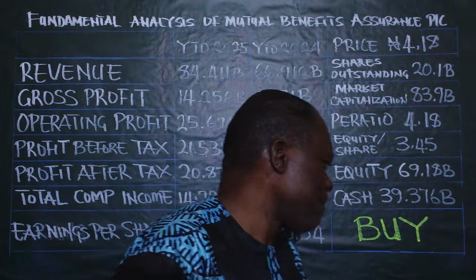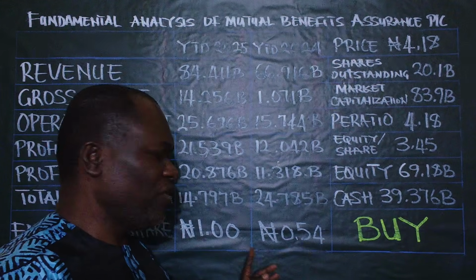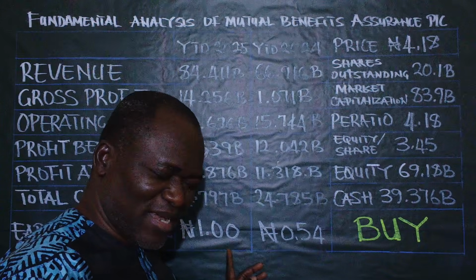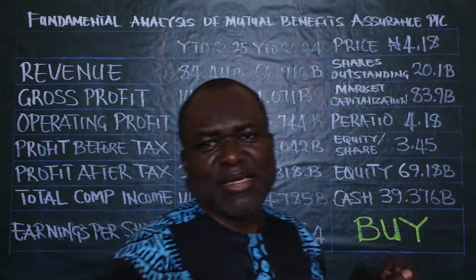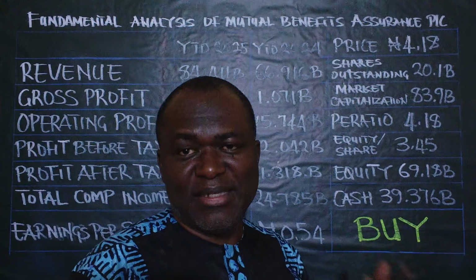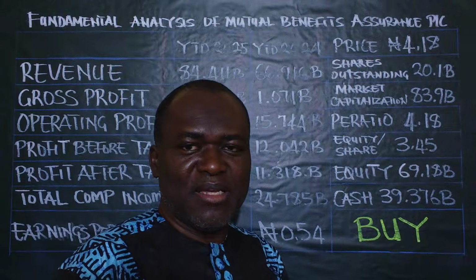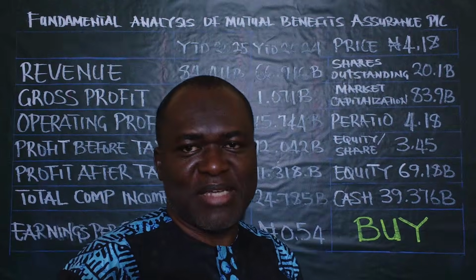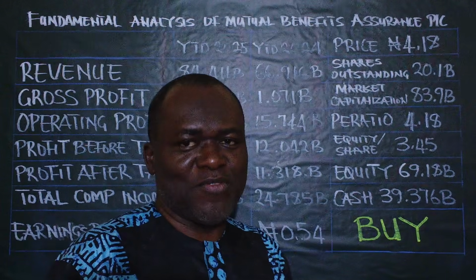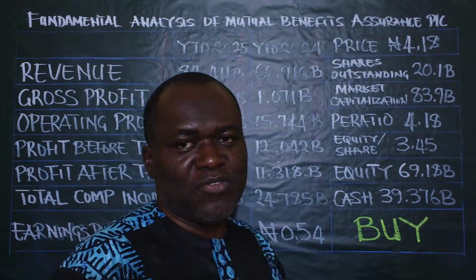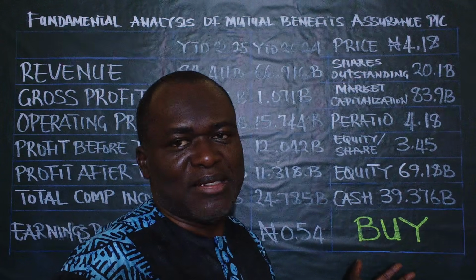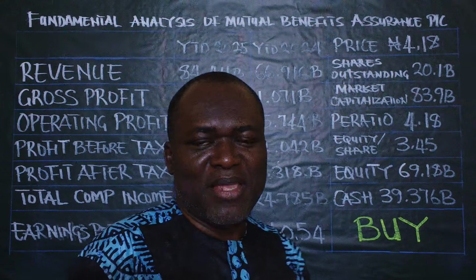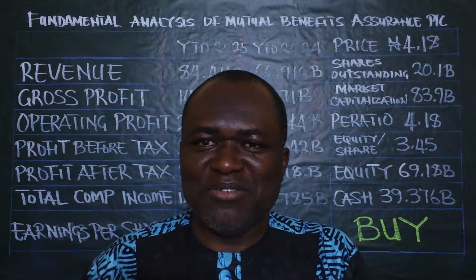Before I round up, whenever you see this figure, earnings per share, almost doubling as indicated here, it means that in the next 9 to 12 months, this company, if it doesn't double, will at least increase by 50%. The share price will at least increase by 50% if this performance continues into the future. If we put in 1 million naira here, in the next 9 to 12 months, you should expect at least 500,000 naira in returns. That's the essence of this particular analysis.